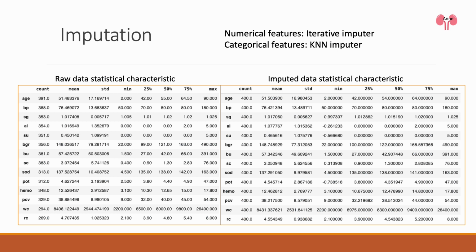After data cleaning, addressing missing values is our next step. We utilize an iterative imputer for numerical features and an imputer for categorical features. Observing the statistical parameters, we find that imputation does not significantly alter the dataset's overall characteristics. Statistical parameters remain similar between the raw and imputed datasets.